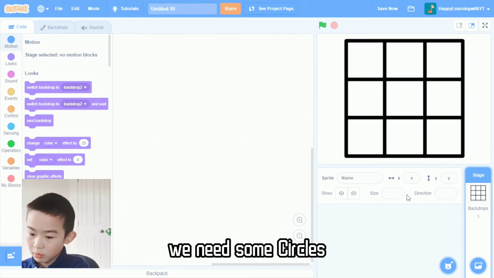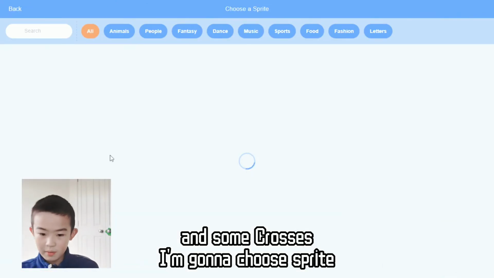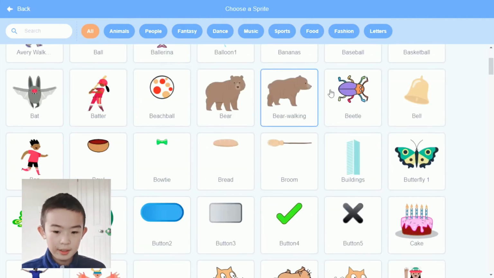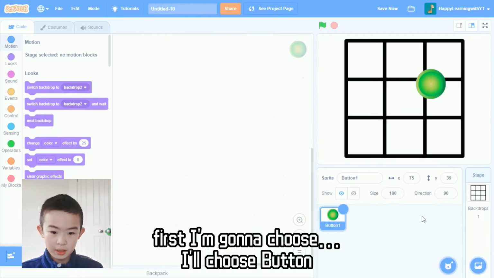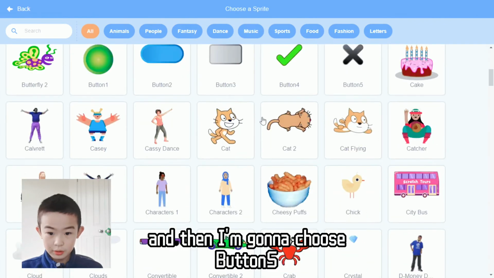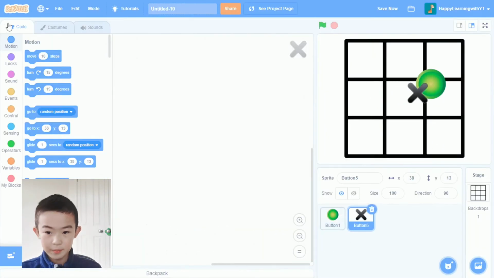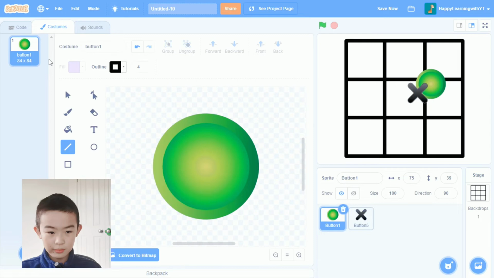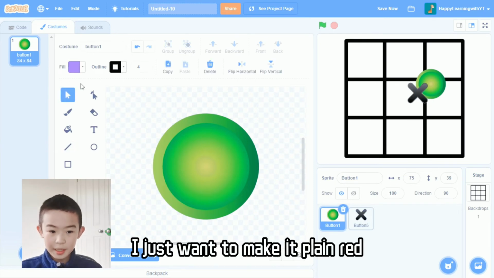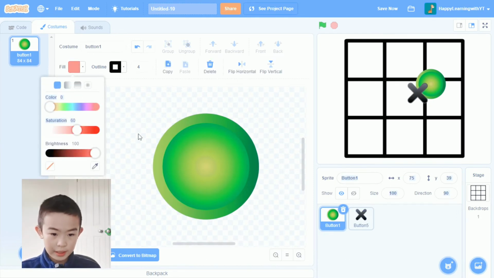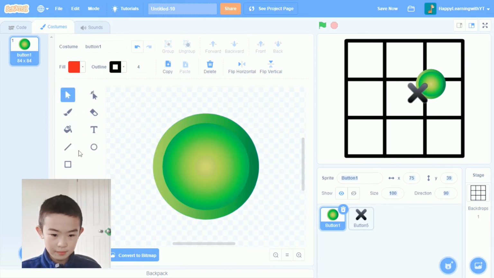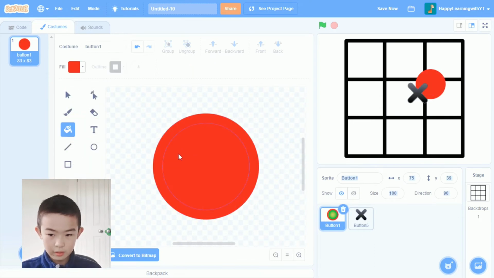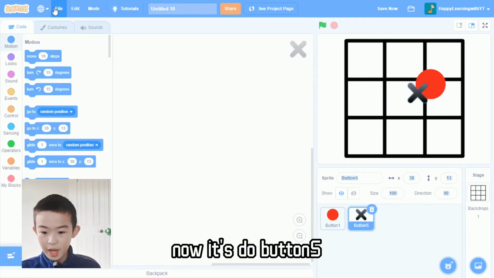Okay, now we need some circles and some crosses. I'm going to choose this, right? And then I'll choose button. And then I'm going to choose button 5. Now let's go to circle and it's a green circle. So I just want to make it plain red. Red. And then fill. Yeah, that's red.